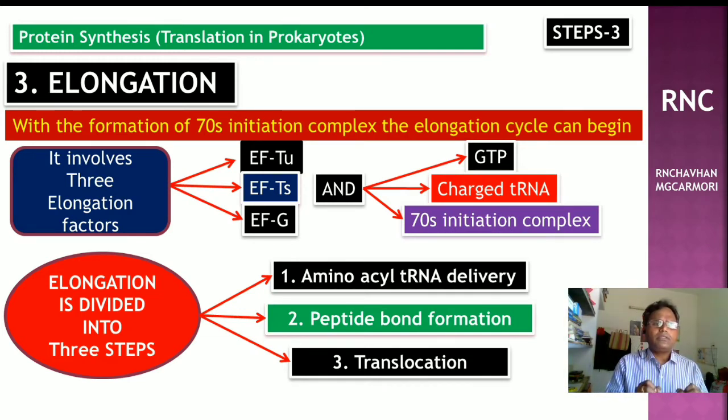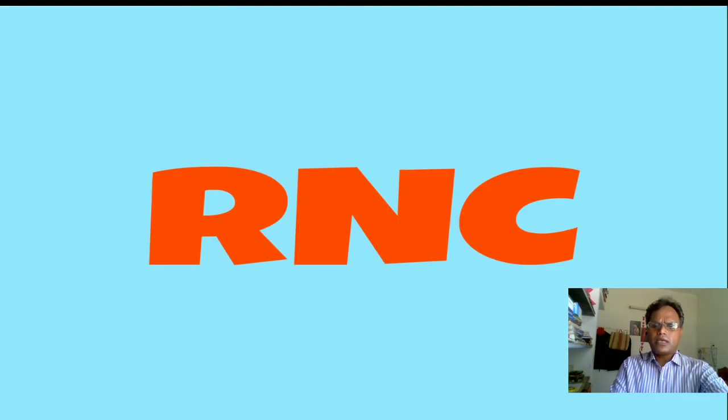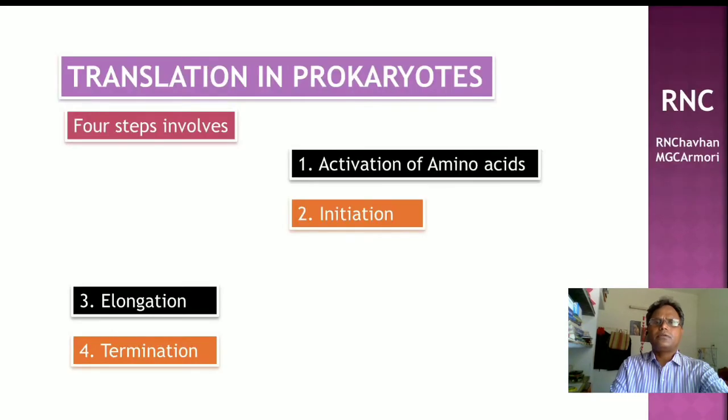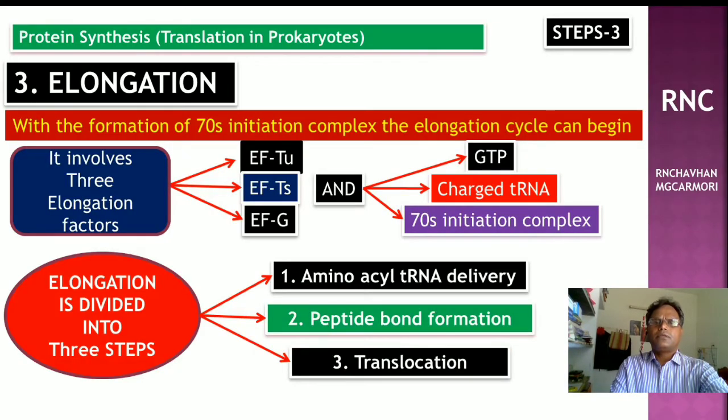The elongation is divided into three steps. First step is amino acid tRNA delivery. Second step is polypeptide bond formation, and third step is translocation.